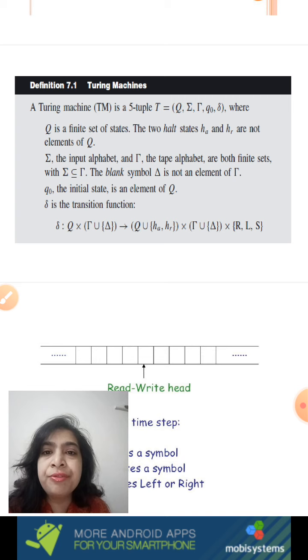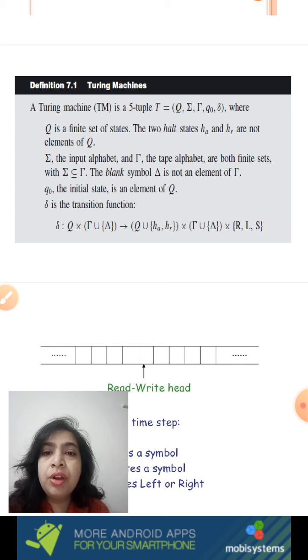Capital Q stands for the set of states. But apart from the set of states, you will notice there is something new here: one called HA and the other called HR. HA stands for halt with acceptance and HR stands for halt with rejection. Now what is halt with acceptance and rejection? If you remember, in DFAs and PDAs, we used to draw certain states as accepting states with double circles.